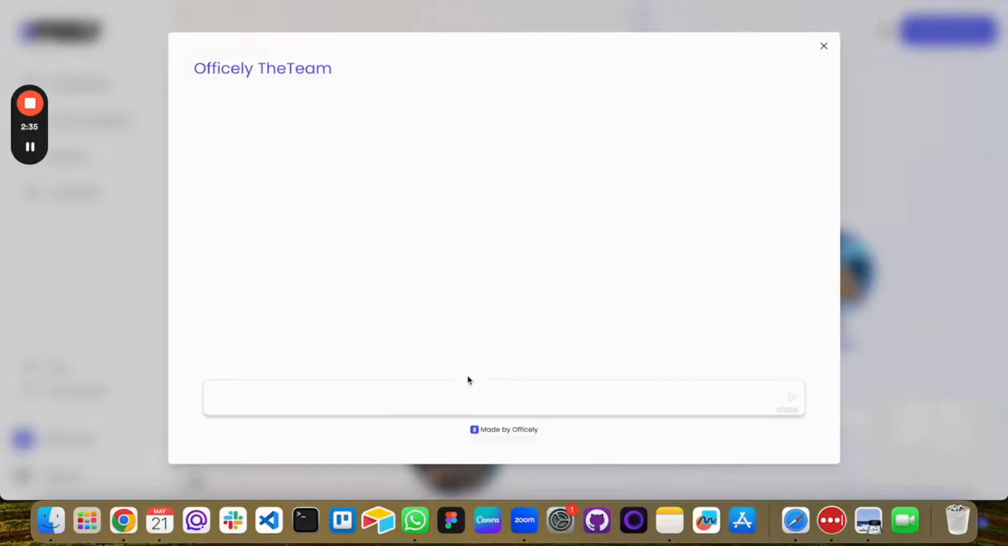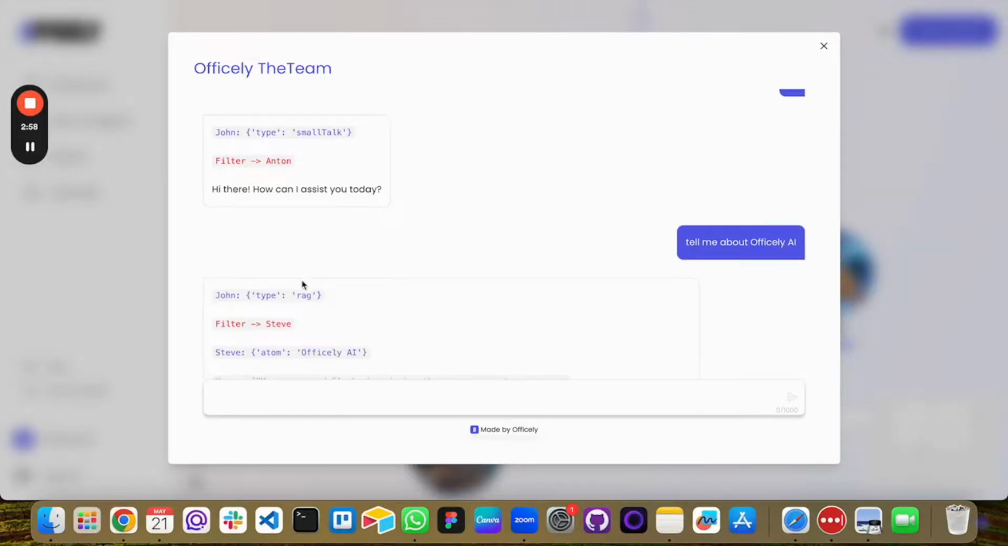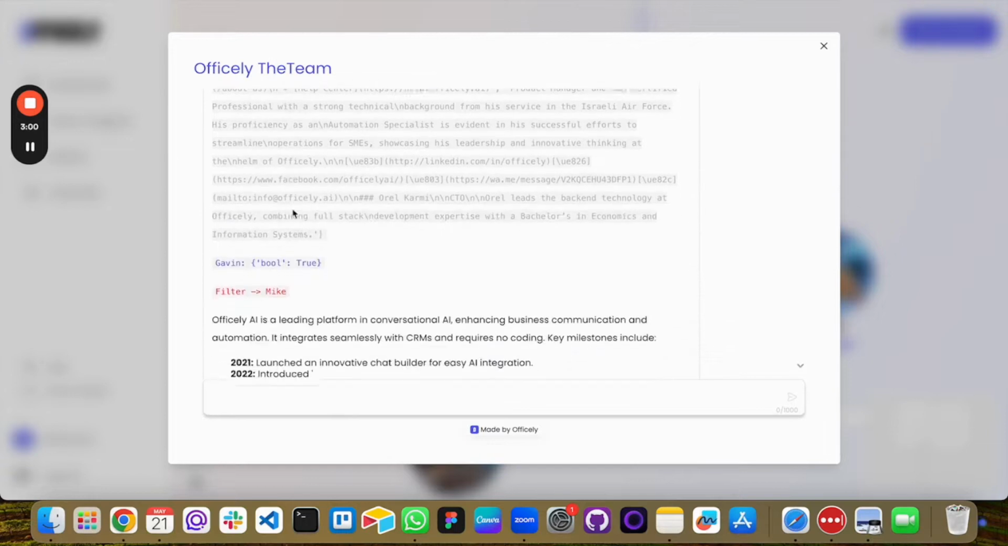Now, let's look at how agents interact in this preview. When I type "Hi, John," the VP of Support looks for the right agent for the task. As we can see here, John chooses small talk in the filter and then directs to Anton, who generates the answer. Next, I ask about Officely AI, and John chooses Steve to look for the company's documents. Steve triggers the entire team mentioned above to bring the best answer.